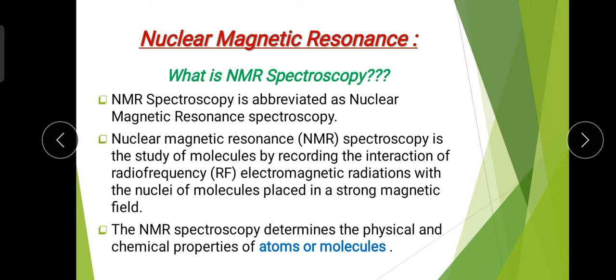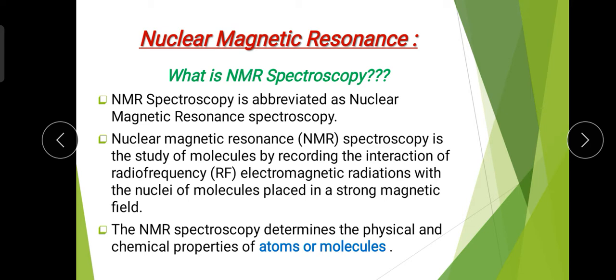NMR spectroscopy records the interaction of radio frequency. In ESR we consider only microwave frequency, but in NMR there is radio frequency electromagnetic radiation. This radiation interacts with the nuclei of the molecules in the presence of an external strong magnetic field.